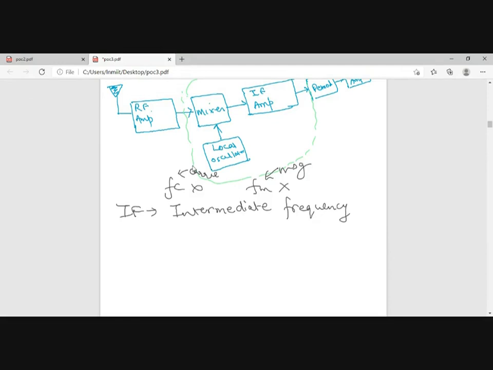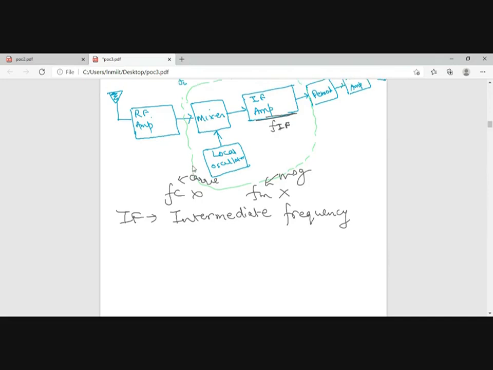Okay, so my local oscillator, what should, if this is fixed, I have to fix this. This is fixed because हमको filter को fix रखना है. FIF is fixed. Okay, so from getting this is F of RF. So if I want FIF from FRF, what will be my frequency of local oscillator?